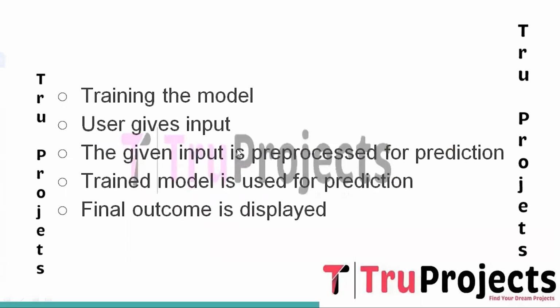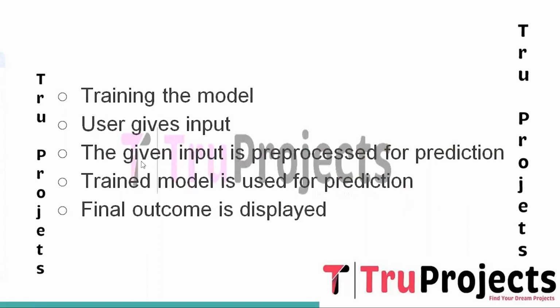The machine learning models are trained on the training set, where they learn from the input features and the corresponding target labels to make accurate predictions. And the eighth one is user gives the input. A user-friendly interface is created to allow the user to input data that are relevant to heart disease prediction. The interface prompts the user to provide details about their health status and other risk factors.